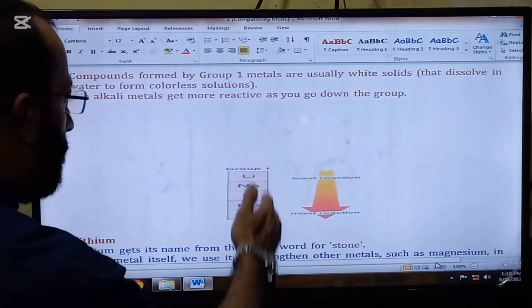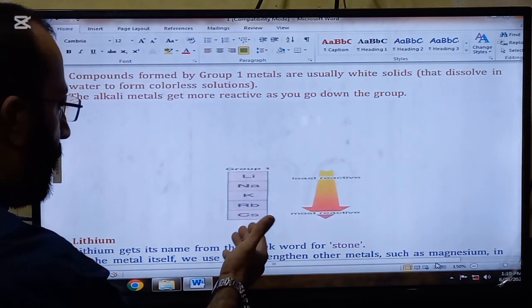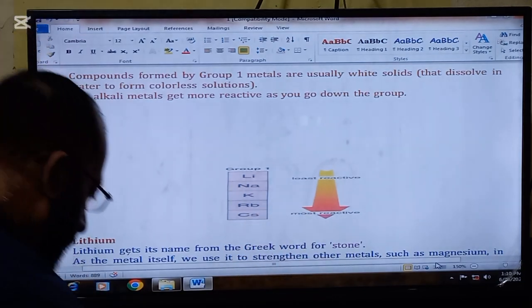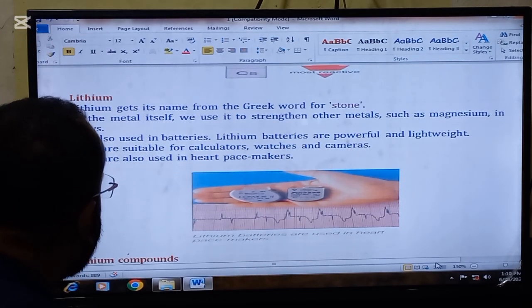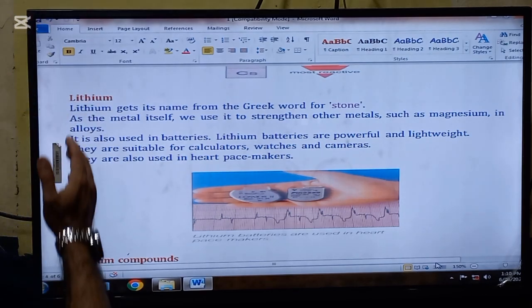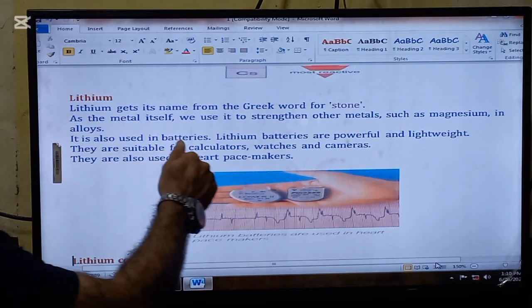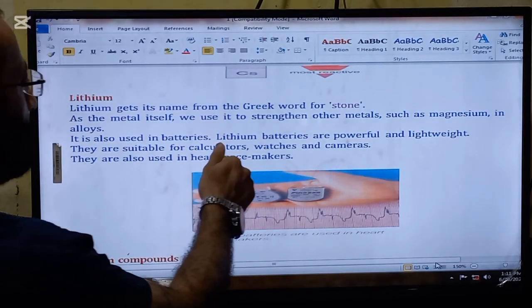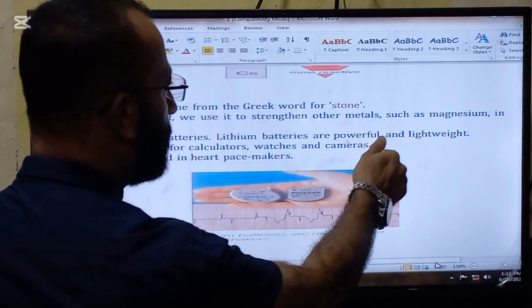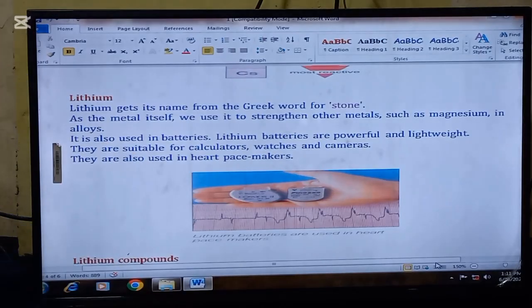So as you go down the group, the alkali metals will become more reactive. Okay, now we are going to read them one by one, their uses. Lithium. Lithium gets its name from the Greek word for stone. As the metal itself, we use it to strengthen other metals such as magnesium in alloys.